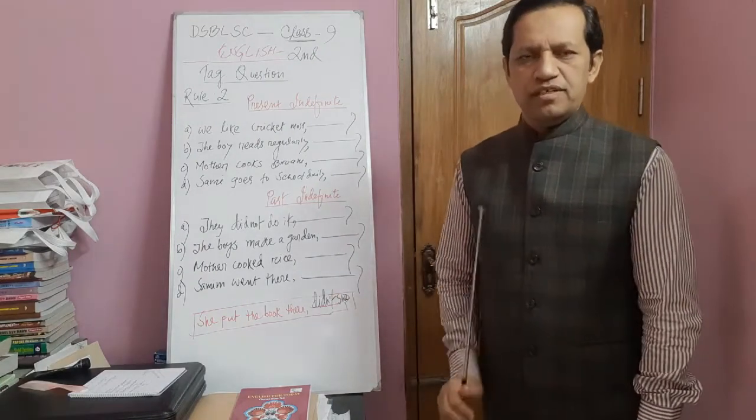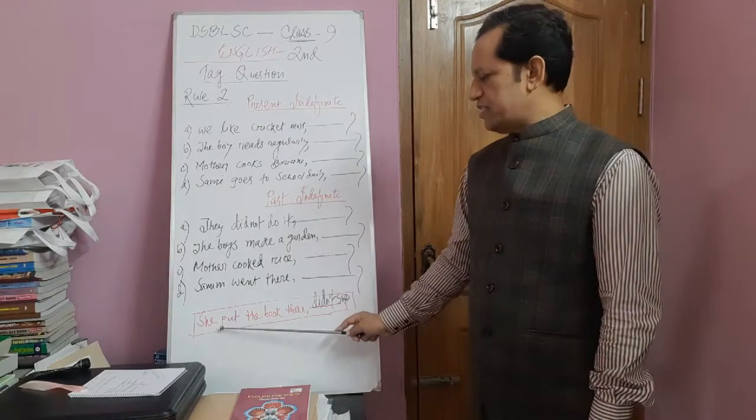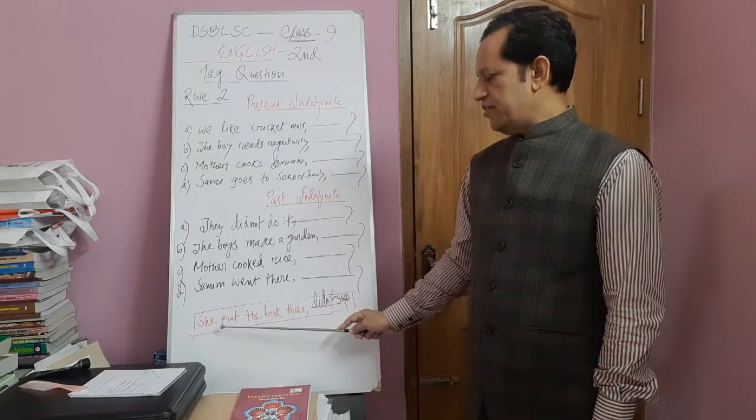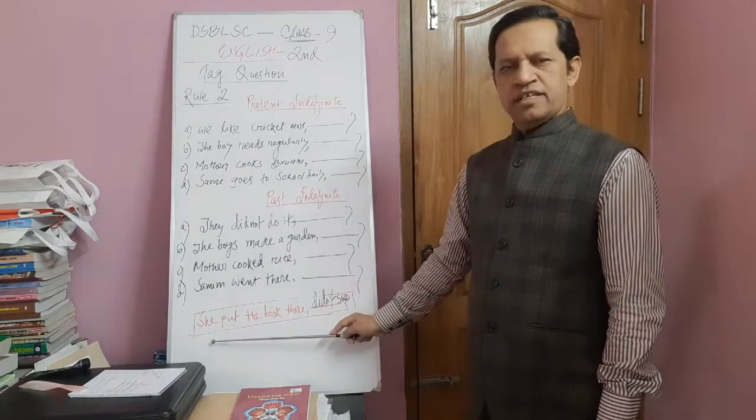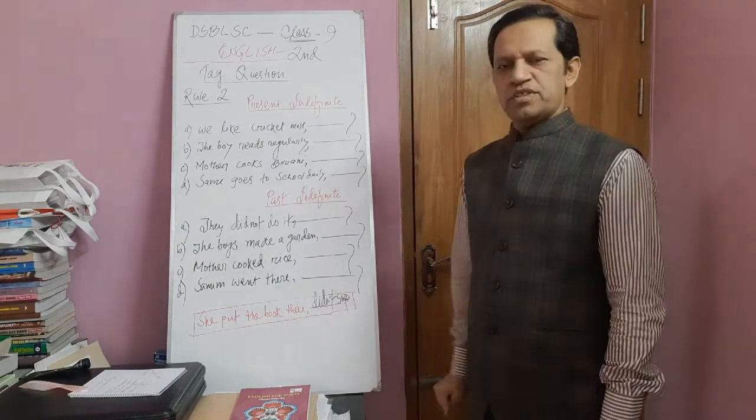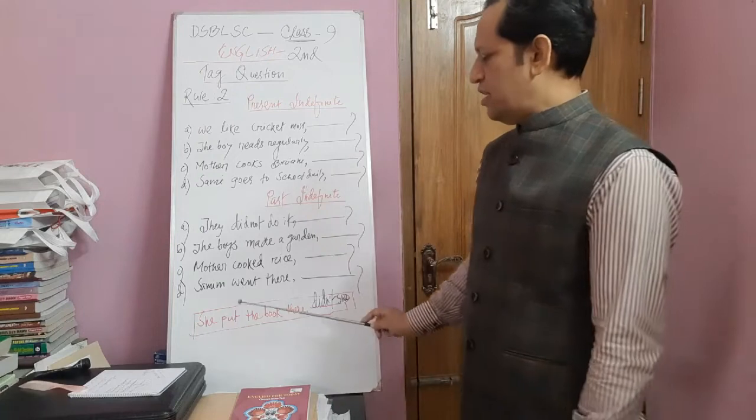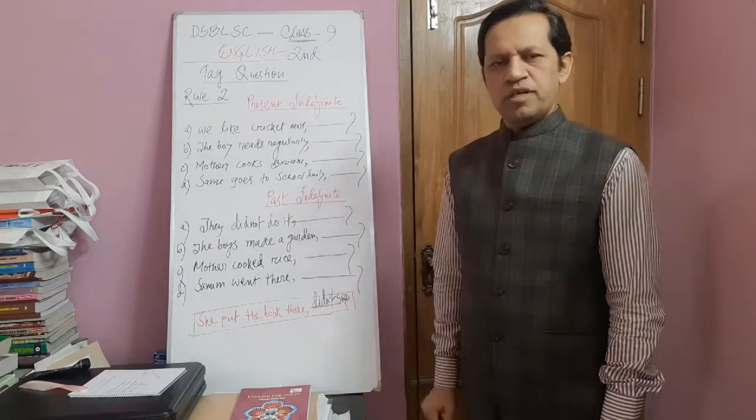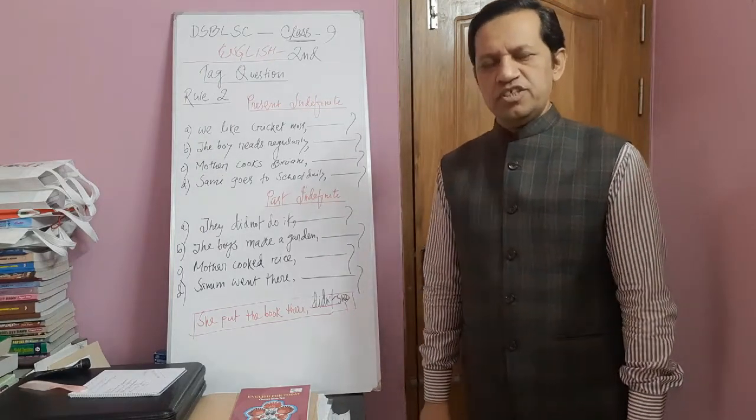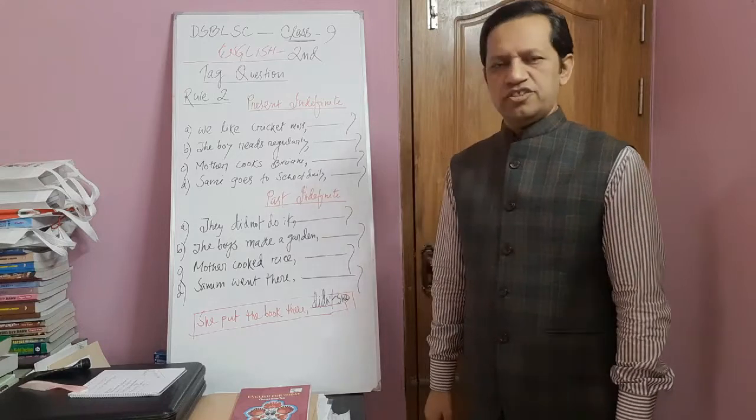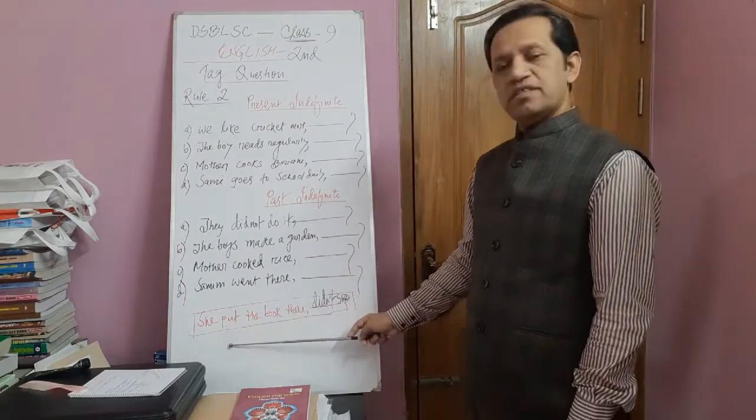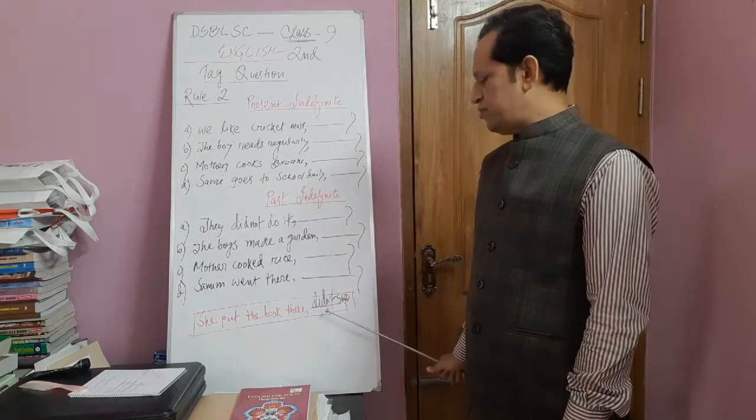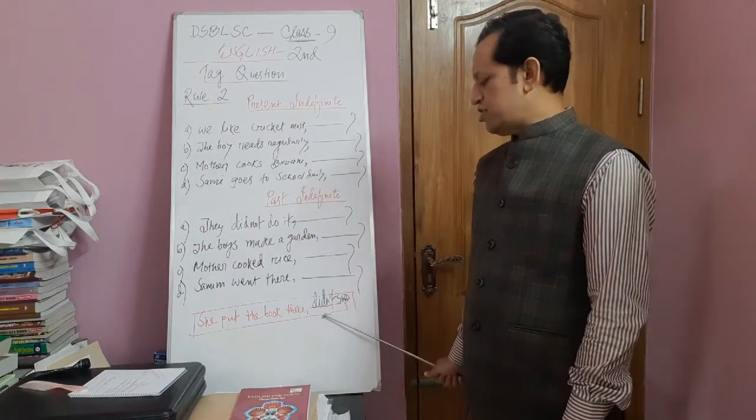Especially we have to learn this type of sentences: she put the book there, the boy read the book. Because put, read, this type of verbs, present and past are the same form. That's why be aware of this type of sentences, and then we have to write didn't she.